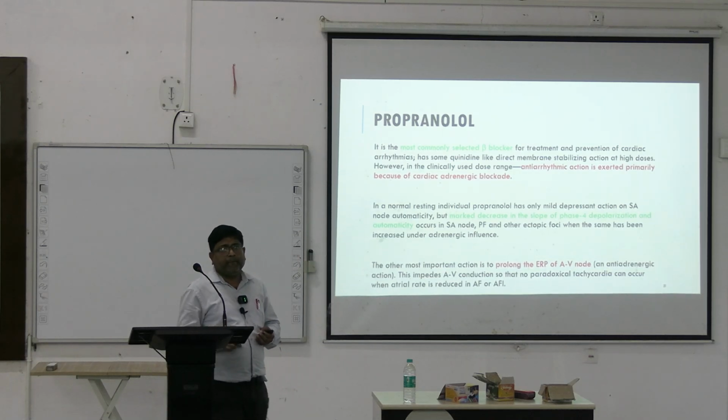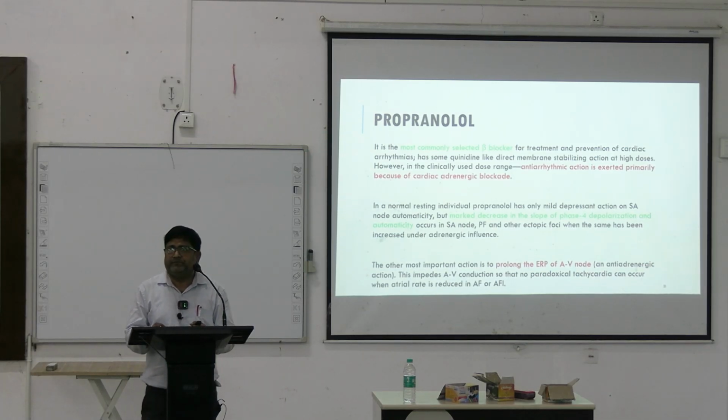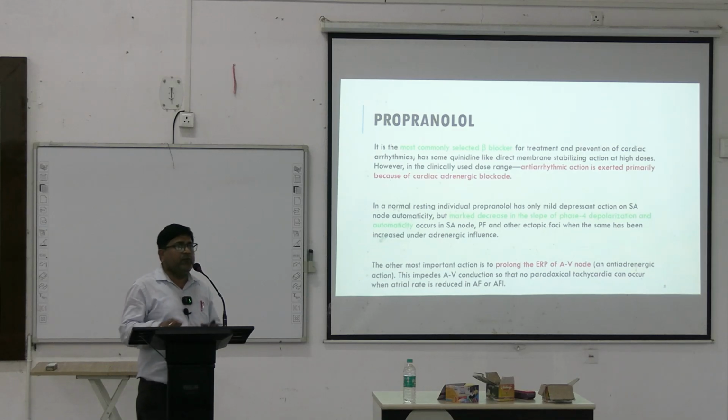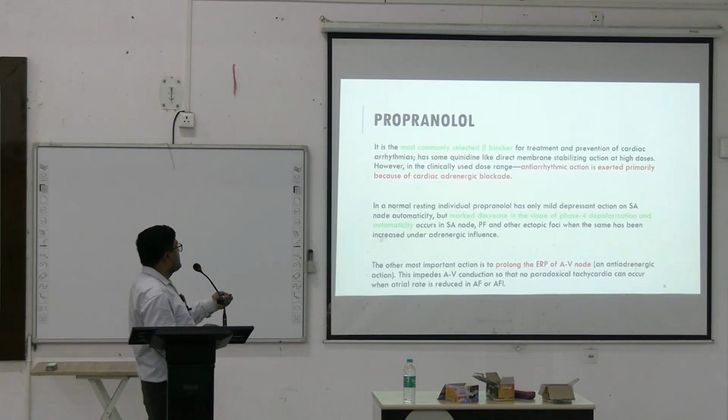AV node. What will the AV node do? These are basic things. Decrease conduction and increase the effective refractory period. So, prolong the PR interval. These are all actions of the beta blockers here, class 2 drugs.